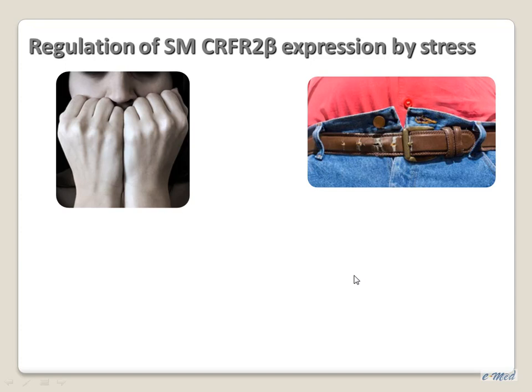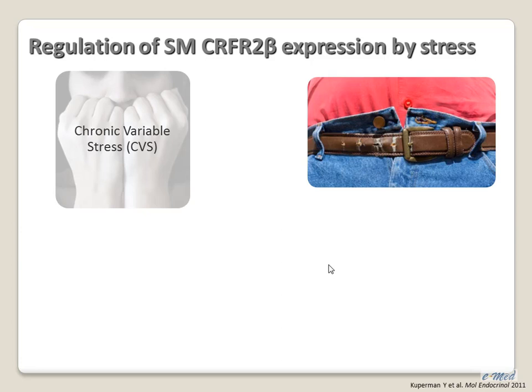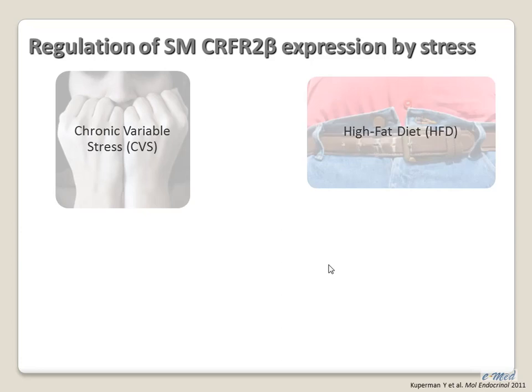So given the high expression of CRF2 in skeletal muscle tissue and its suggested role in modulating glucose uptake, we wanted to see whether it is regulated by chronic stressors. To this end, we chose two paradigms. One is proposed as a chronic stress: the chronic variable stress, in which the mice undergo a few weeks of unpredictable mild stressors. And the other one is the physiological stress of exposure to a high-fat diet.